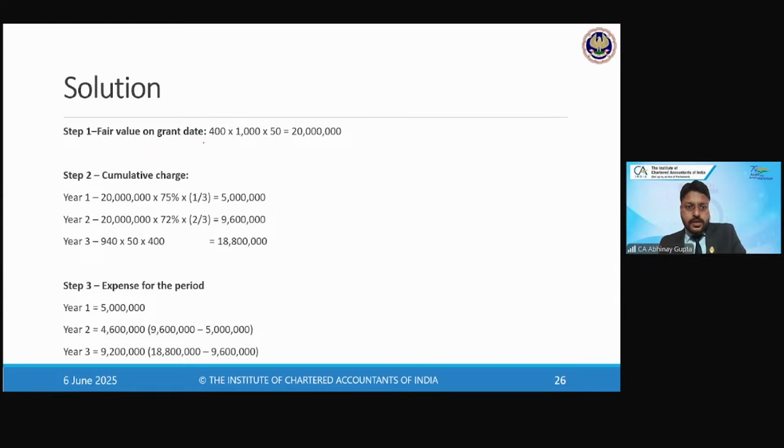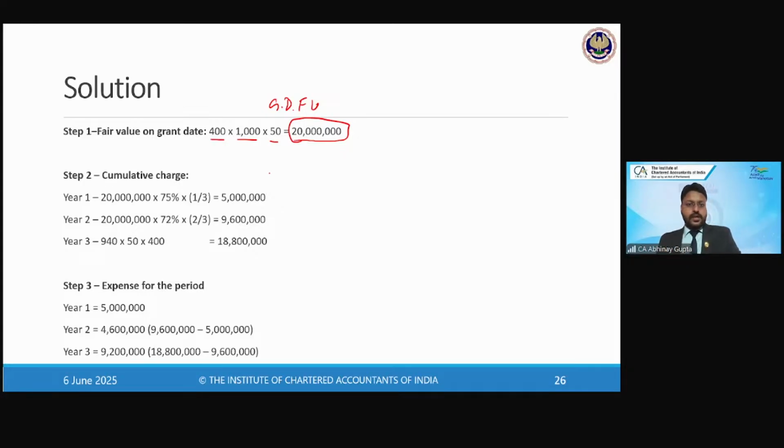So, fair value on the grant date: 400 into 1,000. 400 is the number of employees, 1,000 is the number of shares for each employee, and 50 is the fair value on the grant date. Correct? So the total amount comes to how much? This is 20 million.